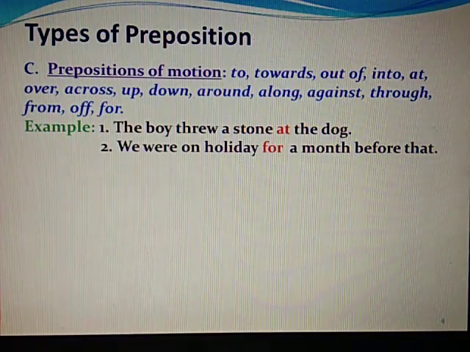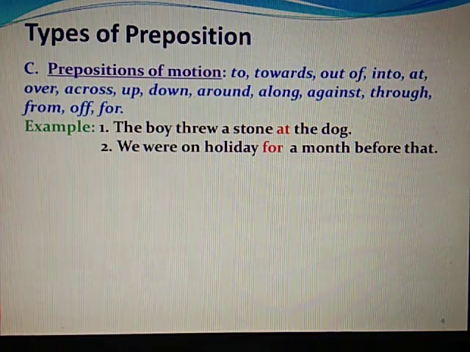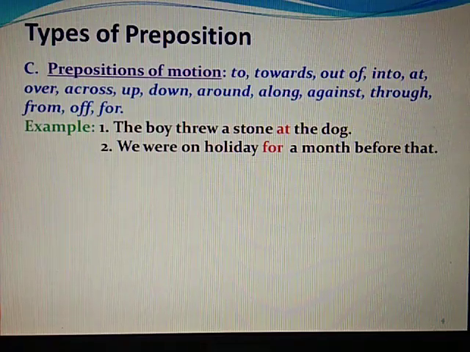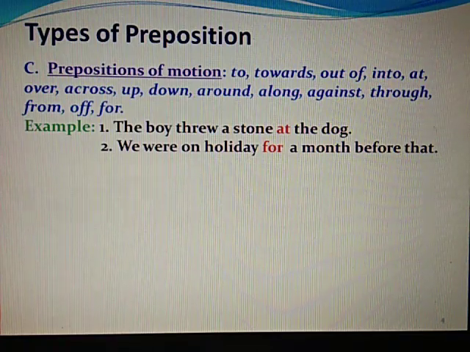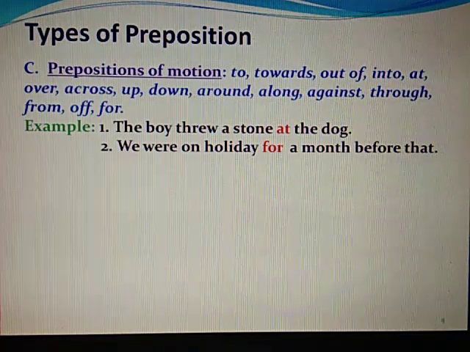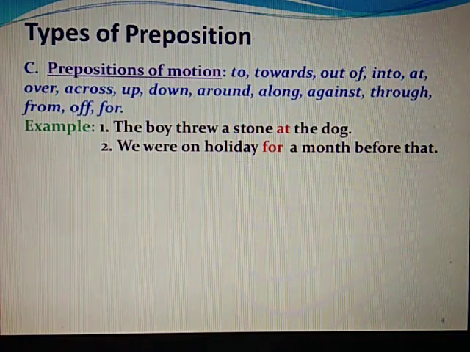So when I say at the dog, it means the position of the stone is at the dog. So here we are able to relate the positions, like where is the stone? At the dog. So at is used to show the motion. That stone is thrown at the dog. We were on holiday for a month before that. So again here for is showing us that we were on holiday, towards that motion it is indicating.